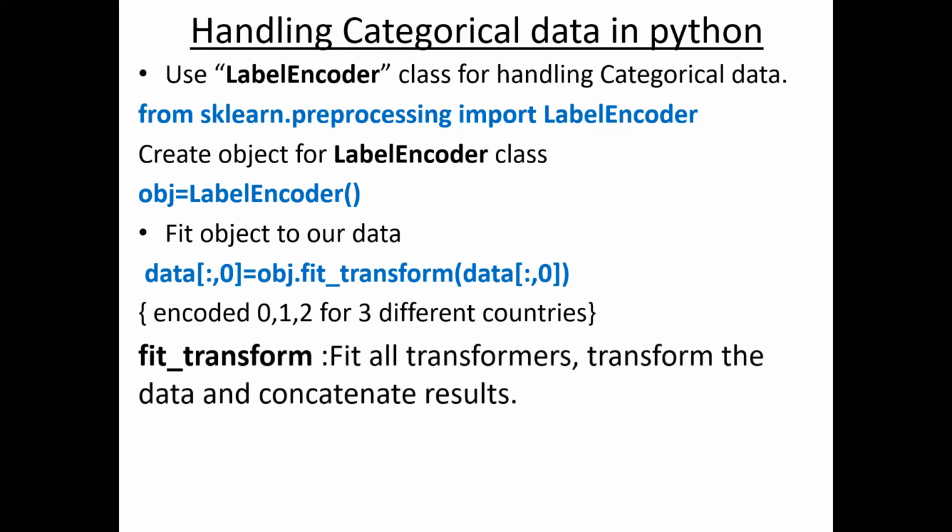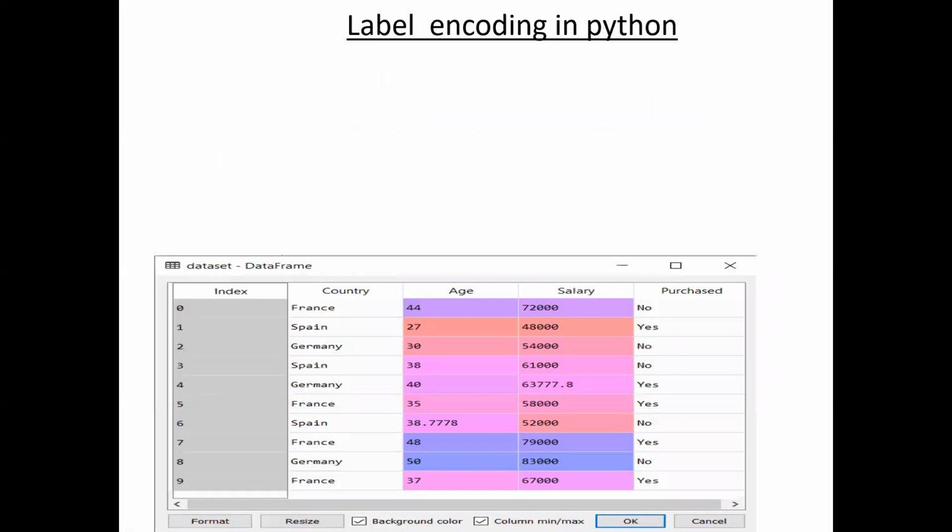Next, as I told you, what is this fit_transform? It fits all the transformers. That means all the modifications are done to our actual data, to our new data frame. Now, for example, consider this is the data set which was shown in the earlier examples, downloaded from Super Data Science. So where is the categorical data? You can identify first. Age contains numbers, salary contains numbers, but country contains some text data, that is the categorical feature country. Purchased also contains categorical features.